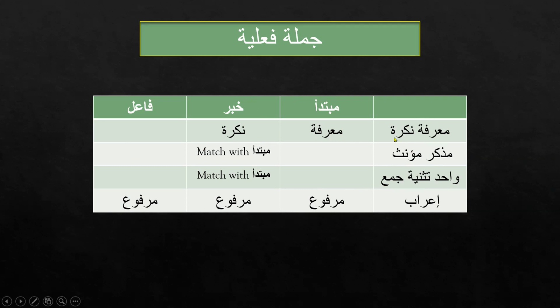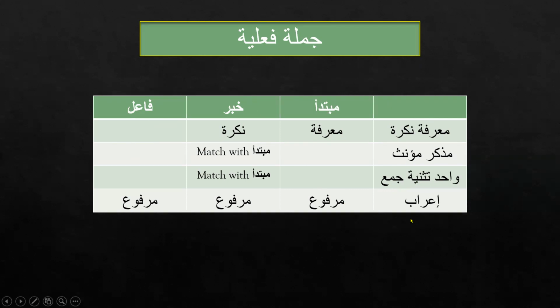It can be marifa, it can be nakira, it can be muzakkar, it can be muannas, it can be wahid, it can be tasniya or dual, it can be jama.